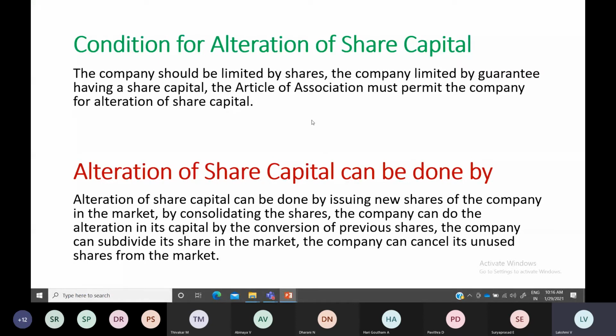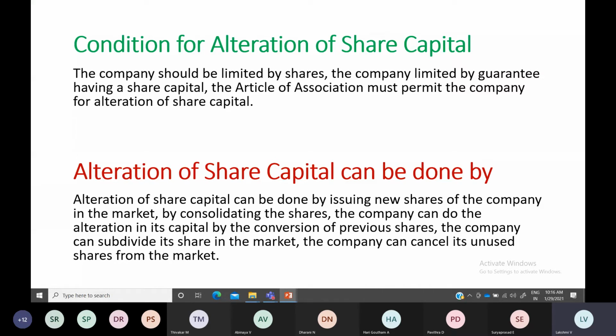So limited by shares means whatever unpaid amount is left. I would have paid the application money, the allotment money and the first call, but the company would not have made the final call, so I would not have paid the final call amount.